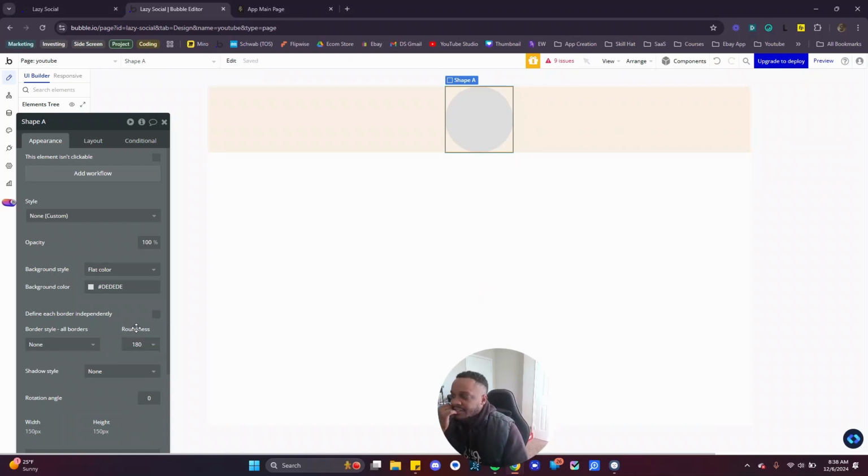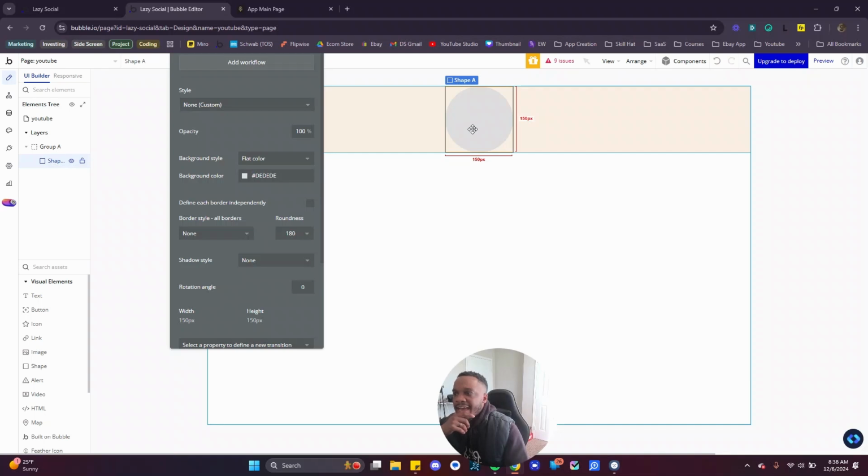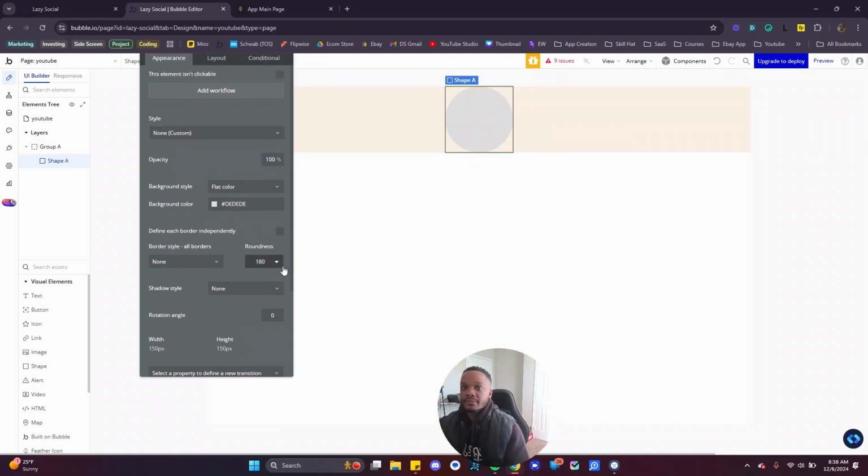My mentor actually does some type of math where he takes the half of this. I always just do 180. I do 180 for roundness every time. If I'm trying to do a circle, it works. There's different ways to skin a cat, which is the saying, right? The outcome is still a circle.